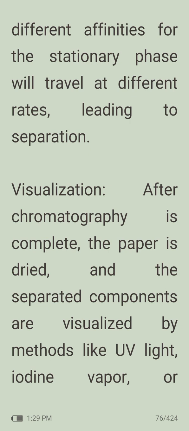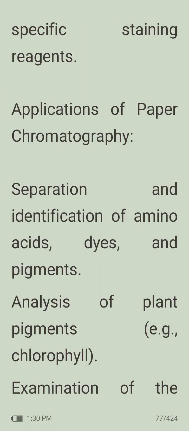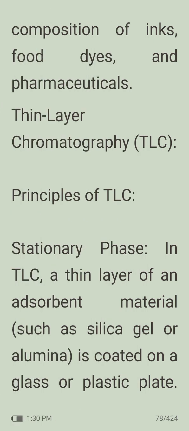Then we will be performing visualization. So after chromatography is complete, the paper is dried and the separated components are visualized by methods like UV light, iodine vapor, or specific staining reagents. In some cases, some chemical reagents like ninhydrin are sprayed onto the paper to view the specific components with the help of color change. And applications of paper chromatography: separation and identification of amino acids, dyes, and pigments. Analysis of plant pigments, chlorophyll. Examination of the composition of inks, food dyes, and pharmaceuticals.